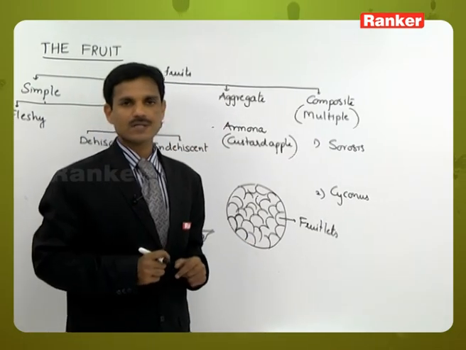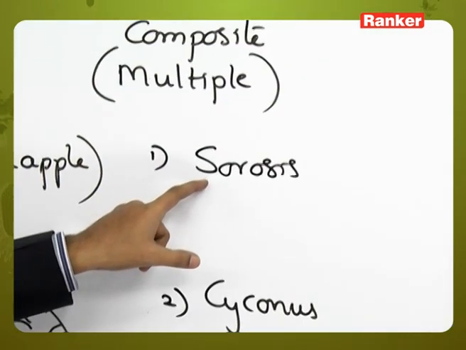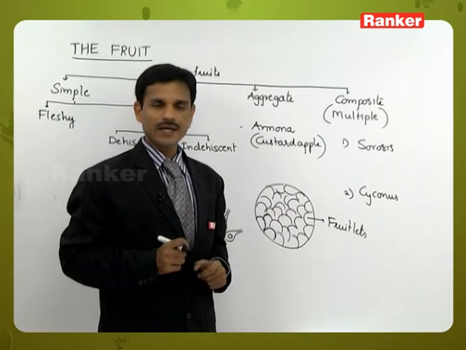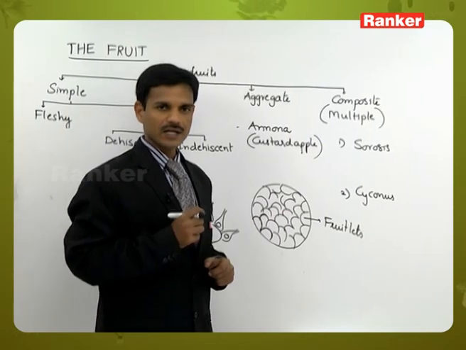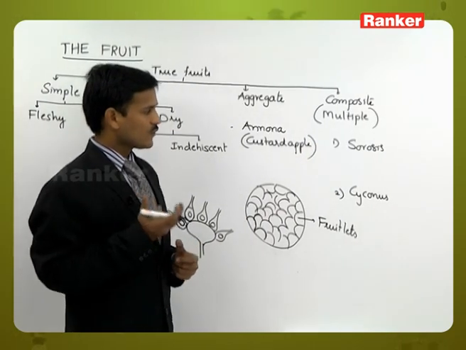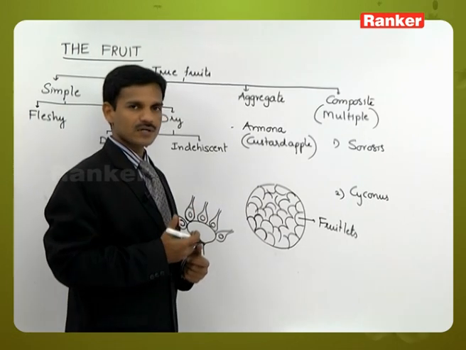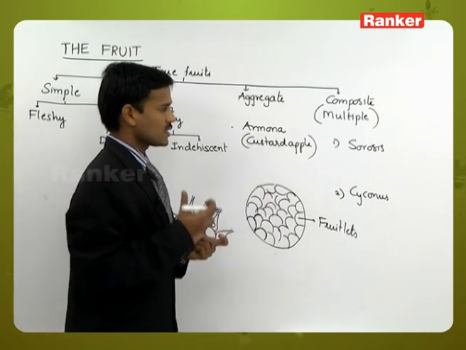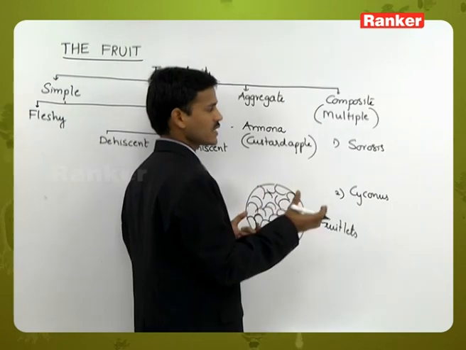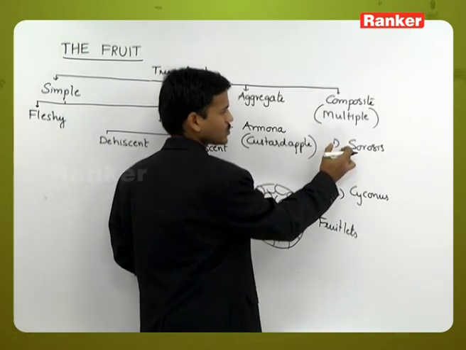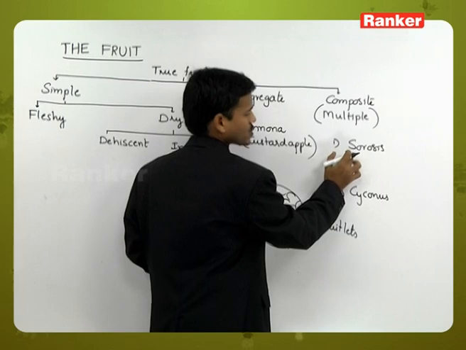The Sorosis type of fruit develops from spike, spadix, catkin inflorescences. Inflorescences are of different types. After fertilization, the total inflorescence, spike, spadix or catkin, develops into this type of Sorosis fruit.